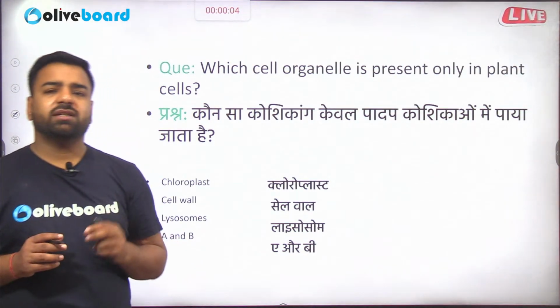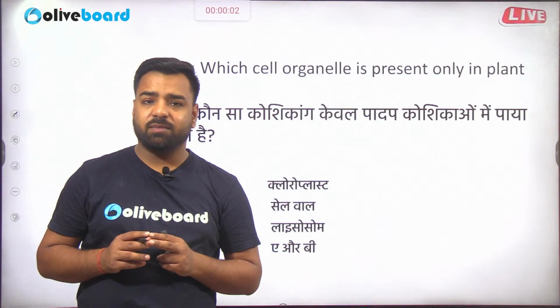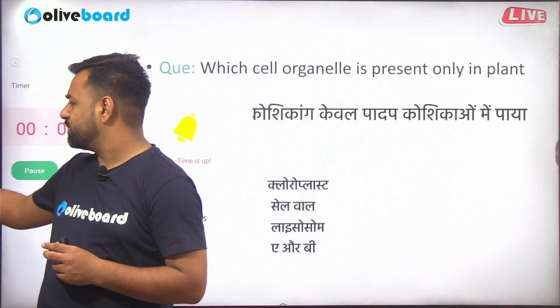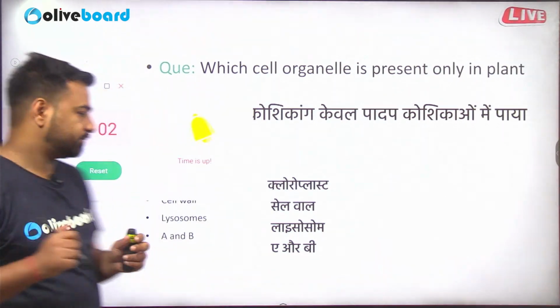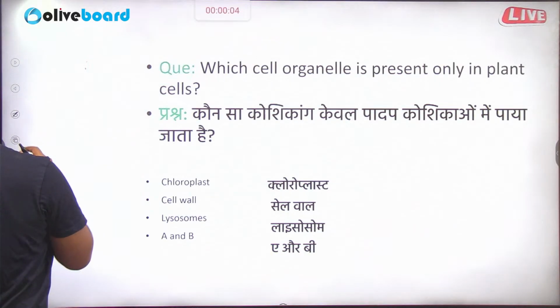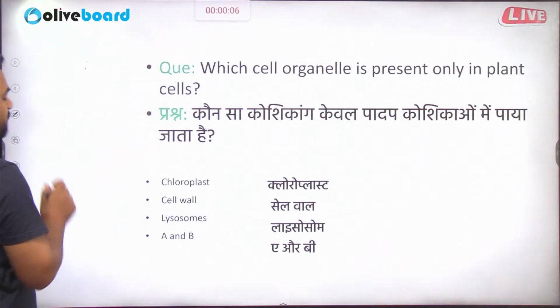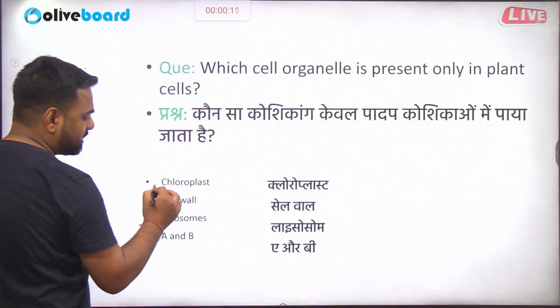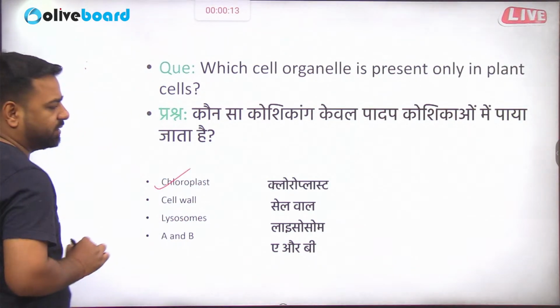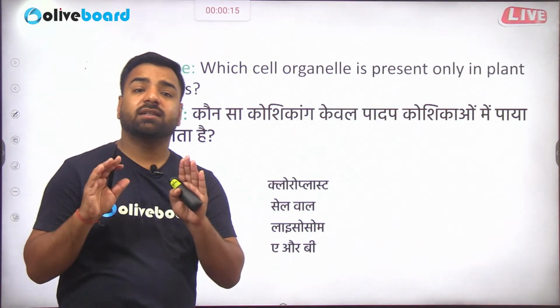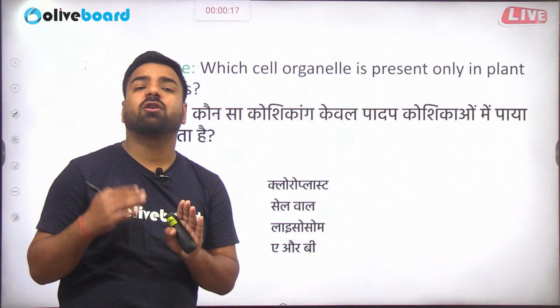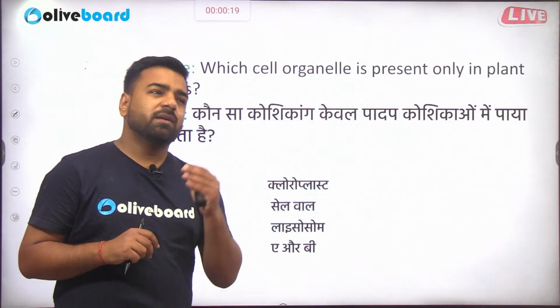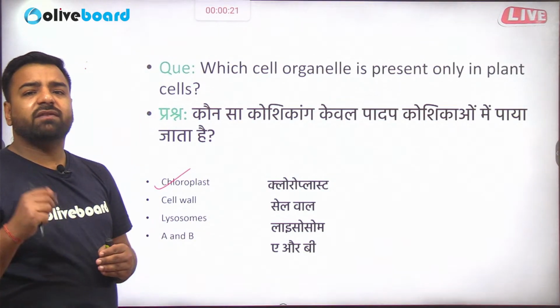So guys, now this is the second question in which confusion can be there, and in order to remove that confusion, time's up. So in order to remove this confusion, let me make it very clear. In the examination, guys, don't just look at the first option. If first option is correct, there might be possibility that other options are also correct, or priority can be given to other options as well.